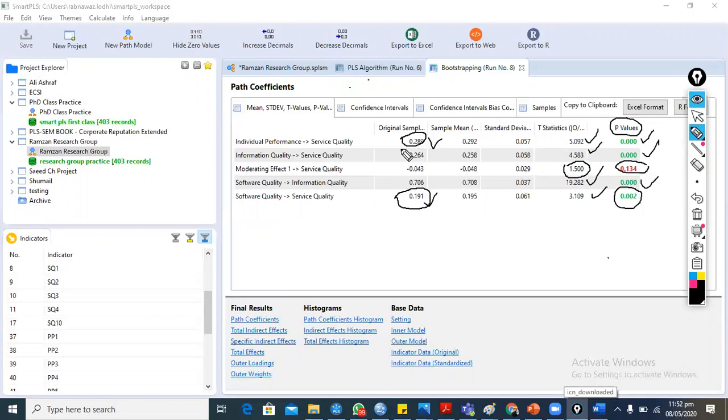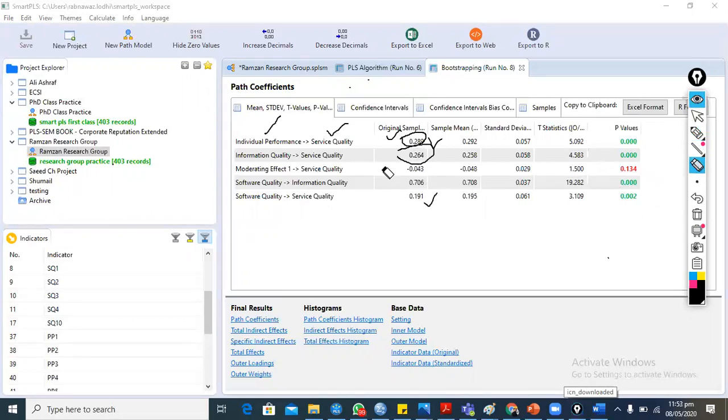All the values are greater than 0.2. So it means 0.289 for the first variable. It means if other factors remain constant, a 1 unit change in individual performance will increase service quality by 0.289 units. So this is acceptable, and this is great.